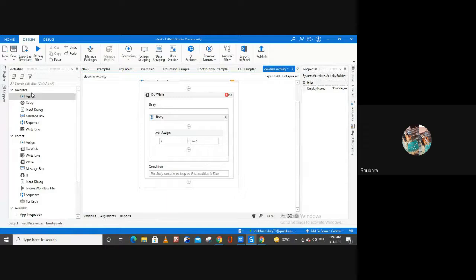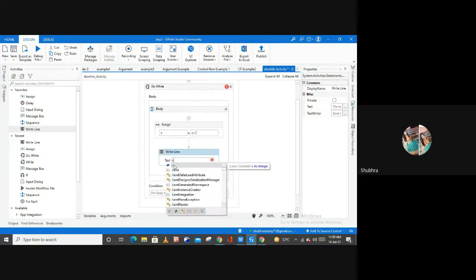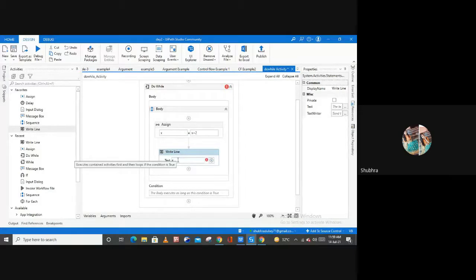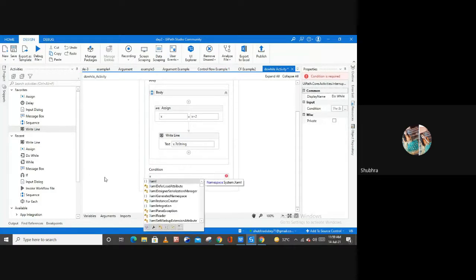And then let me use one message box activity, or I can use the write line activity also. So this is up to you if you want to use message box or a write line activity. Here I am using a write line activity, and simply I want to write the values of this x variable. So that's why x.ToString. And then in the last we have to put the condition here. So to put the condition, let me mention my variable first.